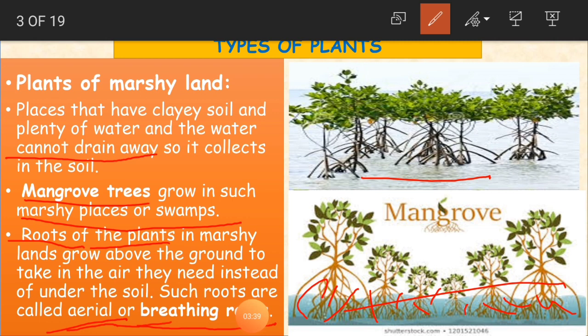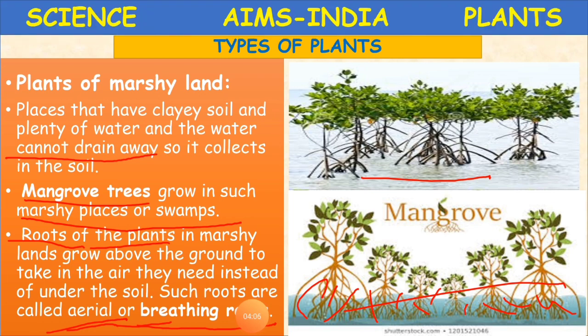Clear, children? So marshy land is nothing but a wetland which is filled with water, and here mangrove trees grow. These trees have roots above the ground. Why? To take the air they need. Such type of roots are called breathing roots. Clear, children? Okay.